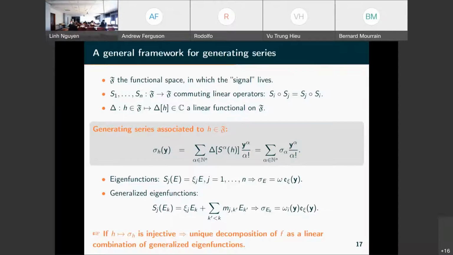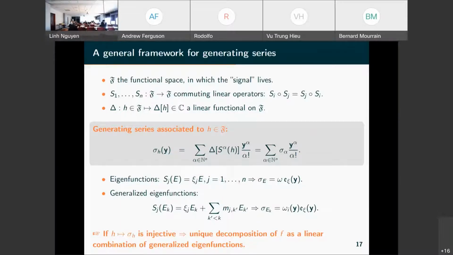Now what we can do with this is build a generating series, which is the sum over alpha of delta of S alpha applied to H. Here S alpha means we take S1 to the power alpha 1, S2 to the power alpha 2, composed up to Sn to the power alpha n. We apply it to H, so we have an element in F, and then we apply delta on it, and we get a scalar. This is the coefficient of the series.